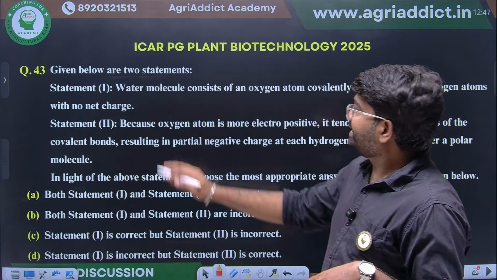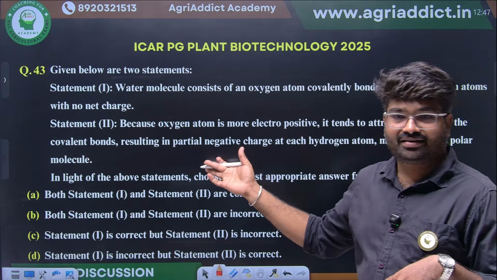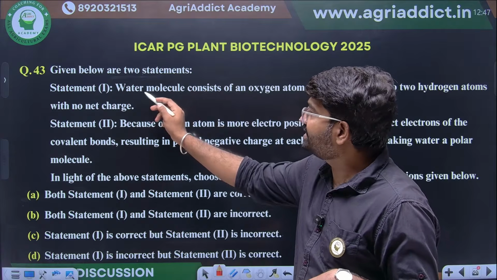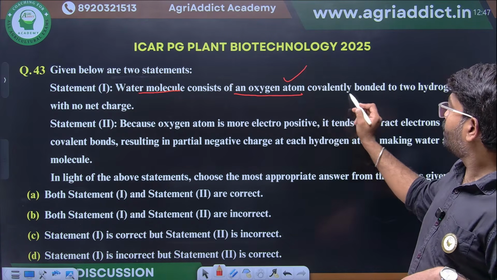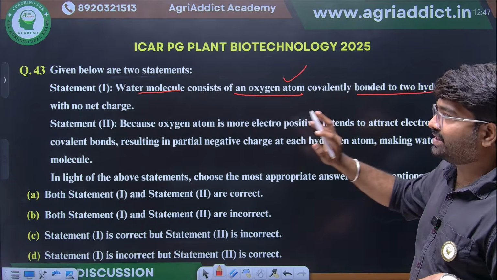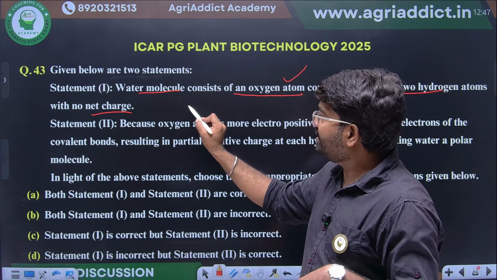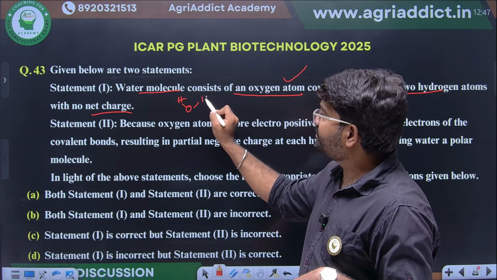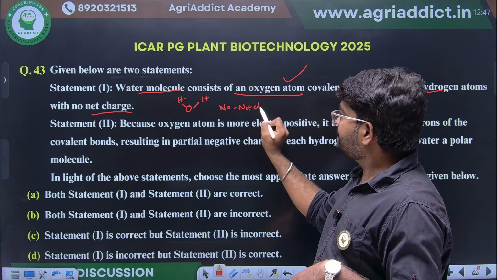Next, a simple thing only, they are asking about the water structure. This we have seen very briefly in our class. They are asking about water structure. A water molecule consists of an oxygen atom covalently bound to two hydrogen atoms with no net charge. No net charge.